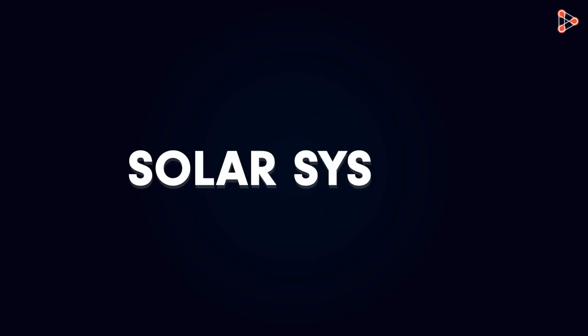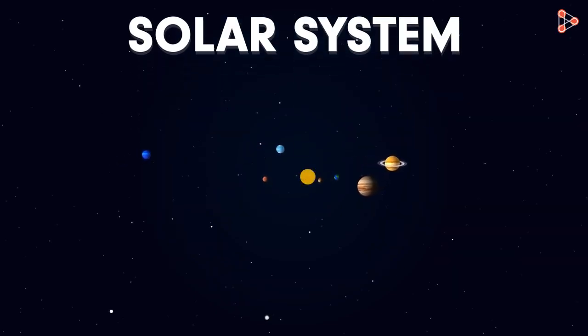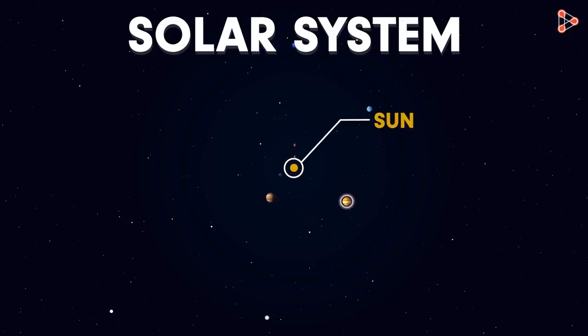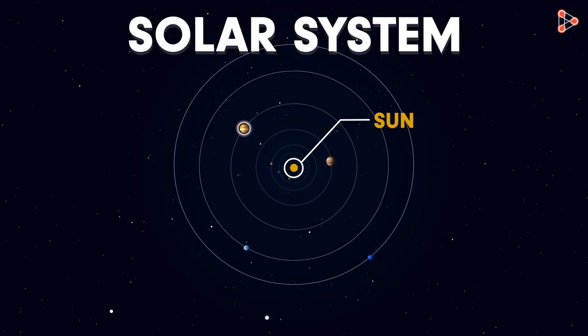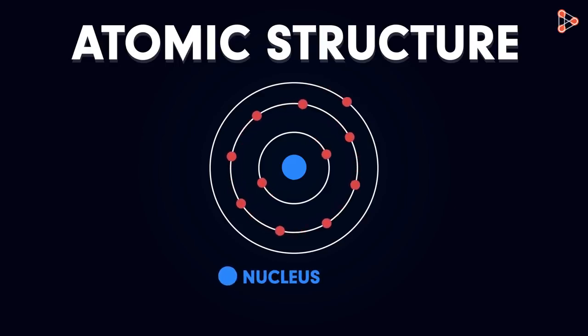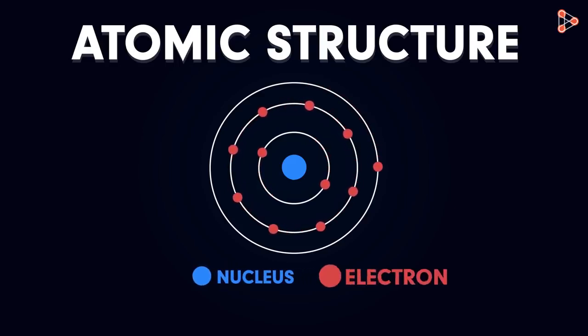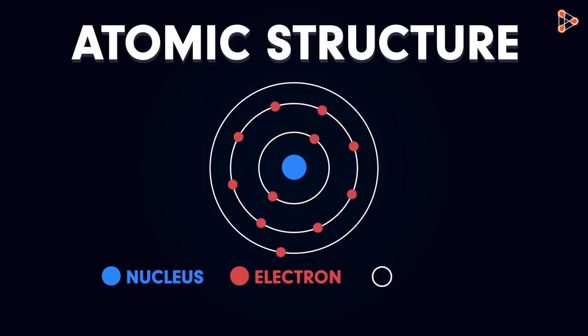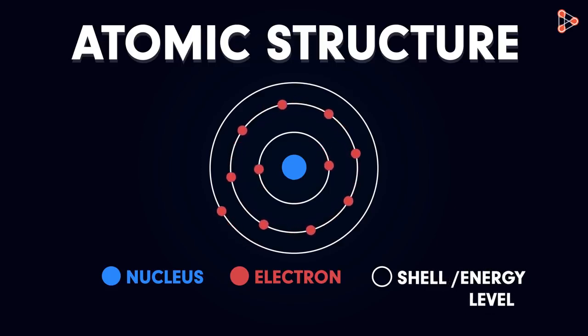Do you know how our solar system is? Yes, it appears somewhat like this. Now here, the sun is stationary at the center while the planets revolve around it. But have you noticed that the planets always revolve in fixed paths? We never find any planet jumping to a different path all of a sudden, right? They always encircle the sun in defined paths. In a similar way, we have the atomic structure. The nucleus acts like the sun located at the center, and the electrons are like planets which revolve in fixed, defined orbitals. These electron orbitals are referred to as shells or energy levels.